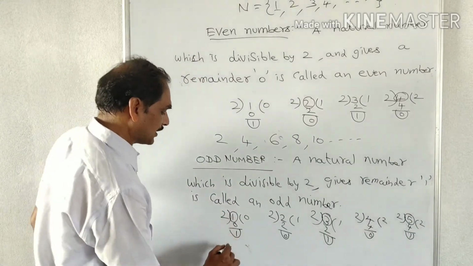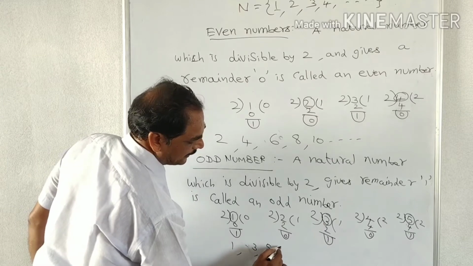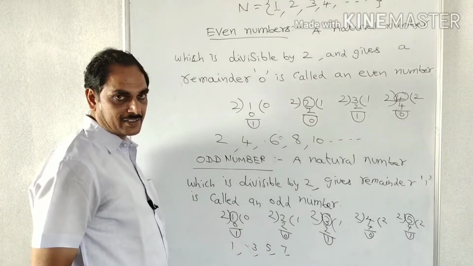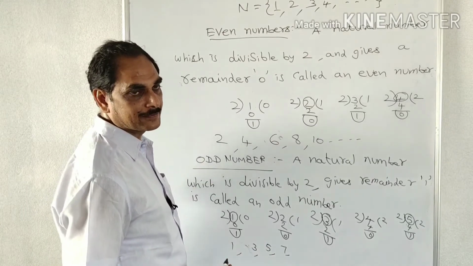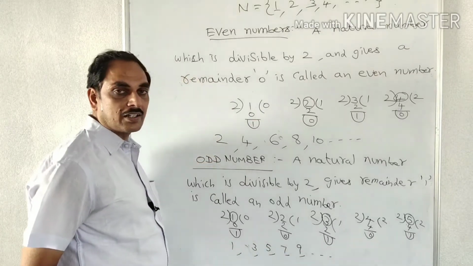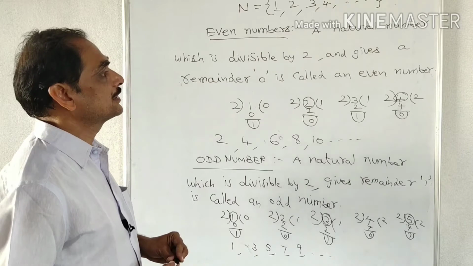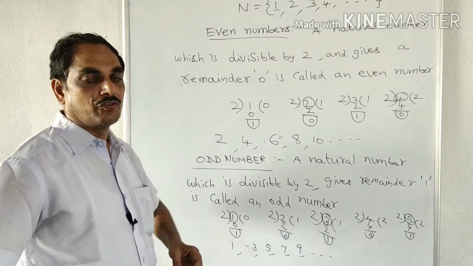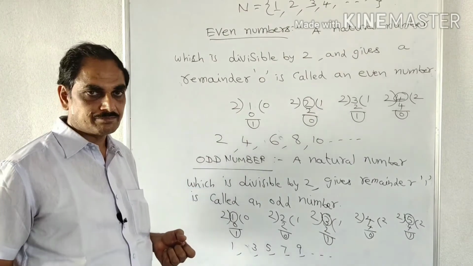So now the odd numbers are 1, 3, 5, and the next odd number is 7. When we divide 7 by 2, we get 1 as the remainder, and 9 and so on are called odd numbers. From this we can say that a natural number which is divisible by 2 and gives remainder 0 is called an even number.